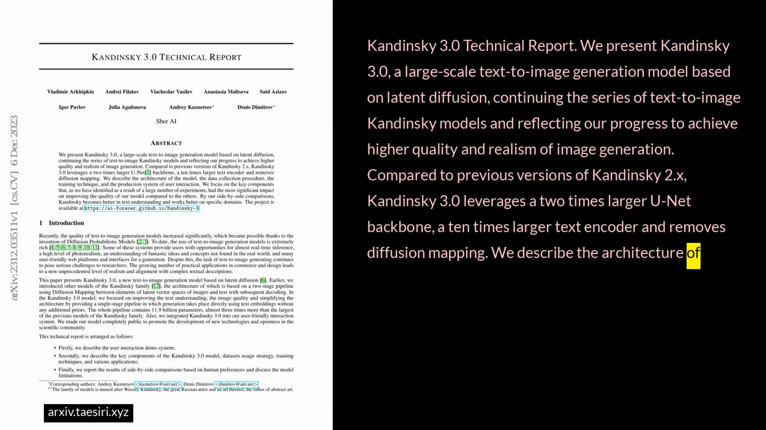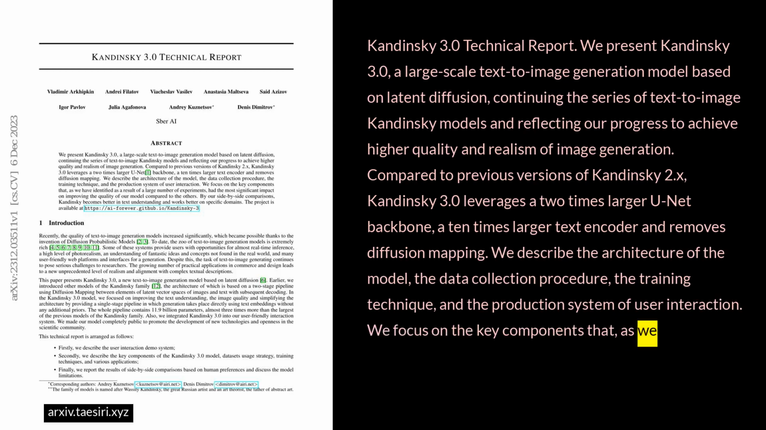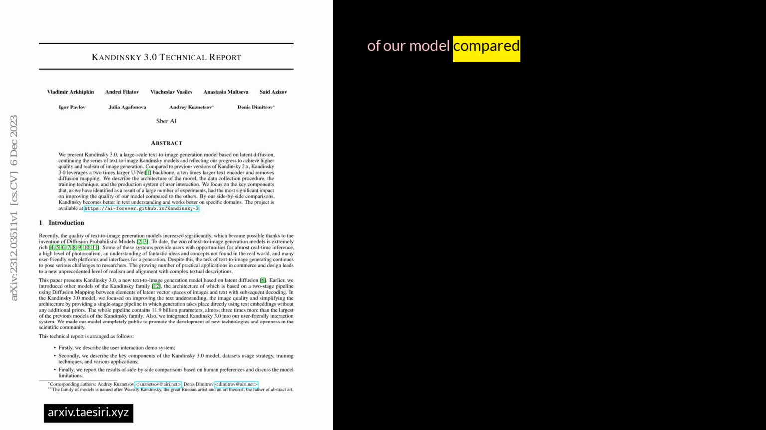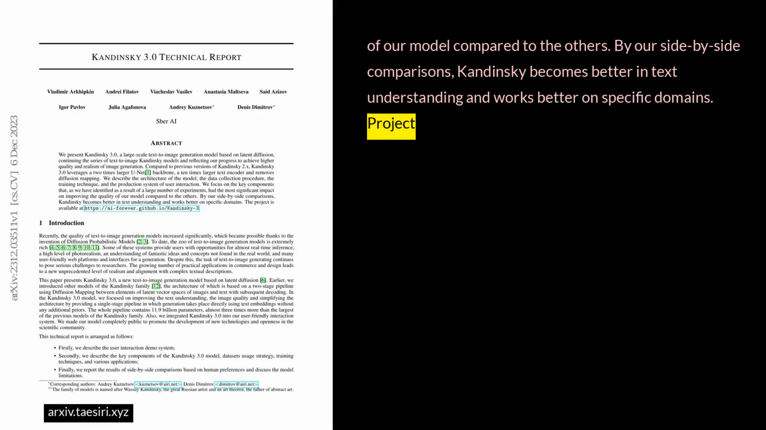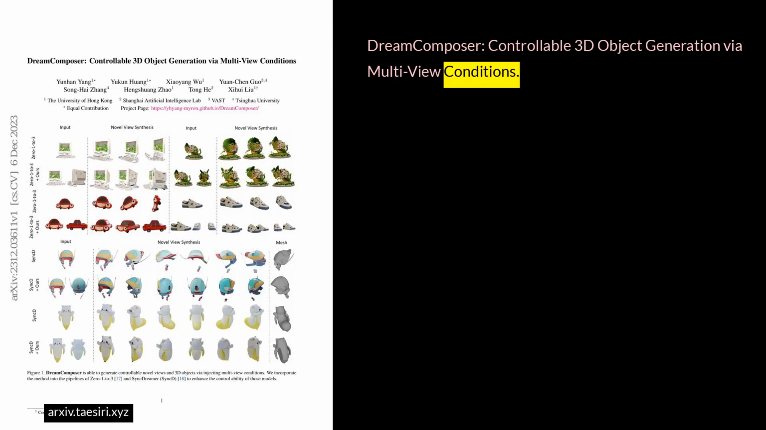We describe the architecture of the model, the data collection procedure, the training technique, and the production system of user interaction. We focus on the key components that, as we have identified as a result of a large number of experiments, had the most significant impact on improving the quality of our model compared to the others. By our side-by-side comparisons, Kandinsky becomes better in text understanding and works better on specific domains. Project page: project's website.